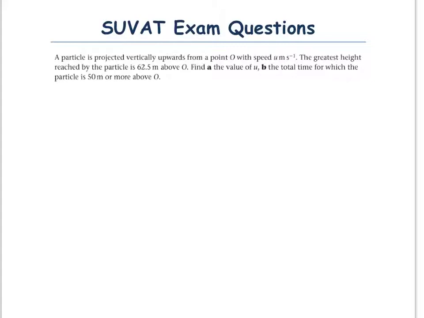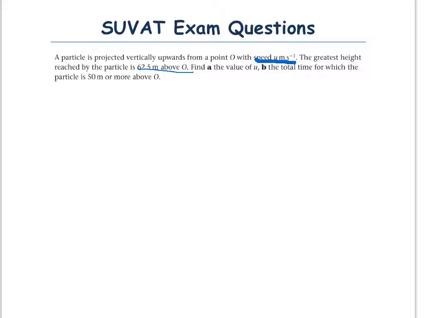So, firstly, we know that the initial speed is u, so let's underline u. Next thing, the greatest height reached by the particle is 62.5 metres above O. So let's underline that. And that's all we're told. Now, let's draw a diagram with what we know.